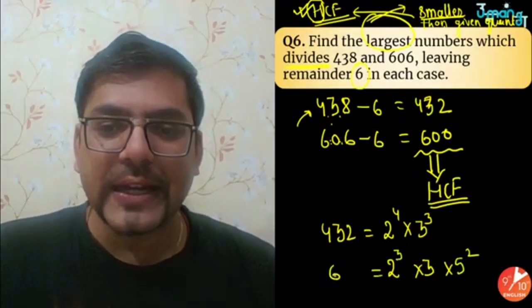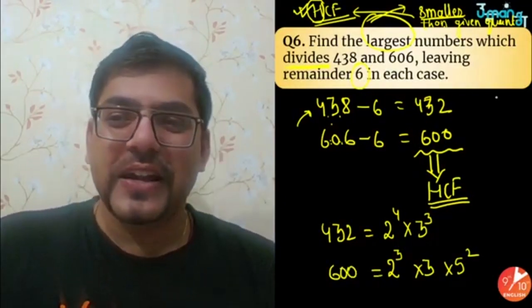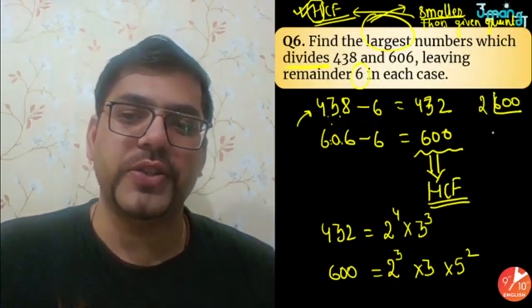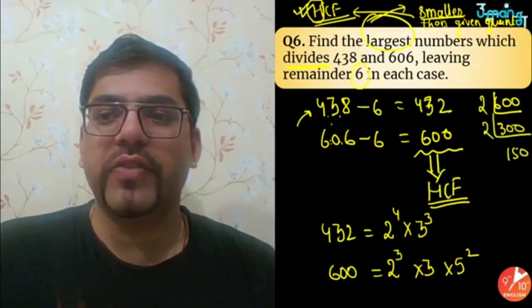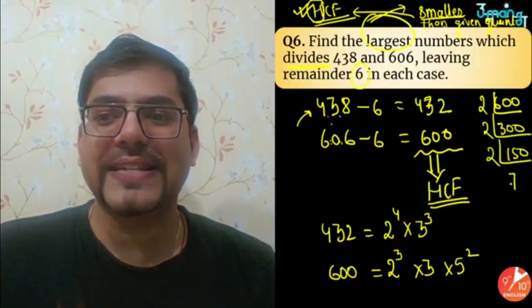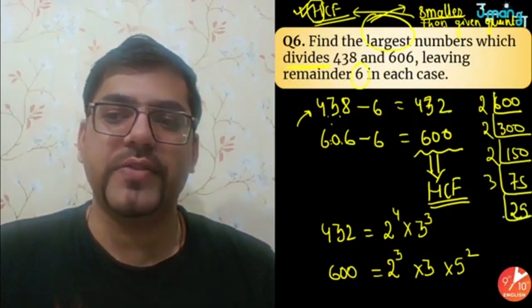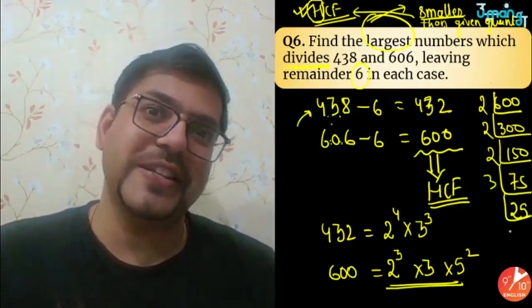See, if you're not understanding how I am doing it, one thing you should do, the trick is, write a table 600 and do the prime factorization. Do it first with 2, so you'll get 300. Again with 2, you'll get 150. Again with 2, you'll get 75. Now you'll have to do it with 3, so you'll get 25, and then 5 square. So the same answer will come. But if you are not understanding, you can do it actually with this method.